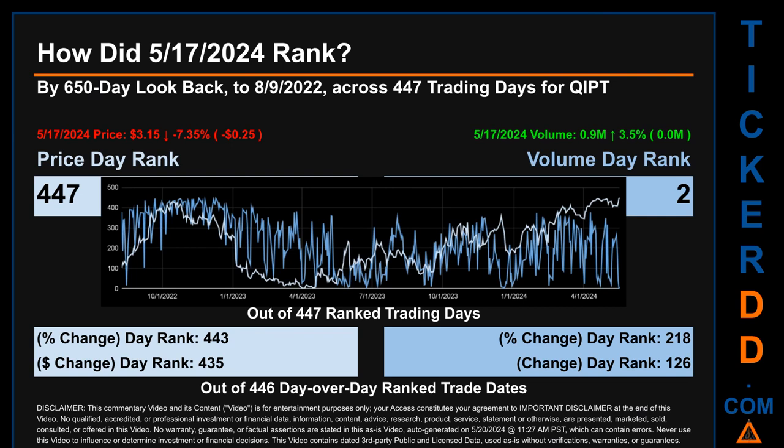The price's day-over-day percentage change, dropping minus 7.35% on May 17, 2024, had a day rank of 443 while its dollar difference of minus 25 cents had a rank of 435 when compared day over day across 446 trading days. Volume's percentage change and difference were ranked respectively at 218 and 126.